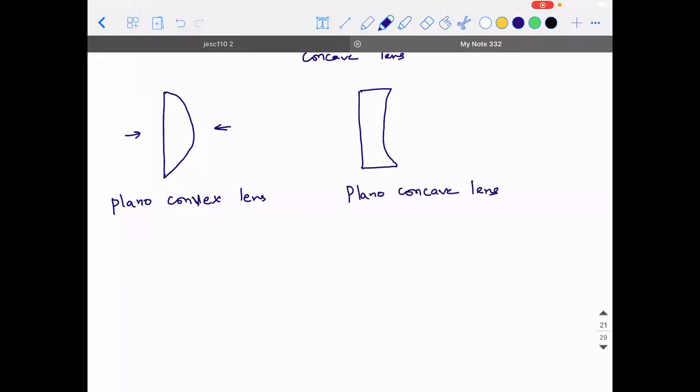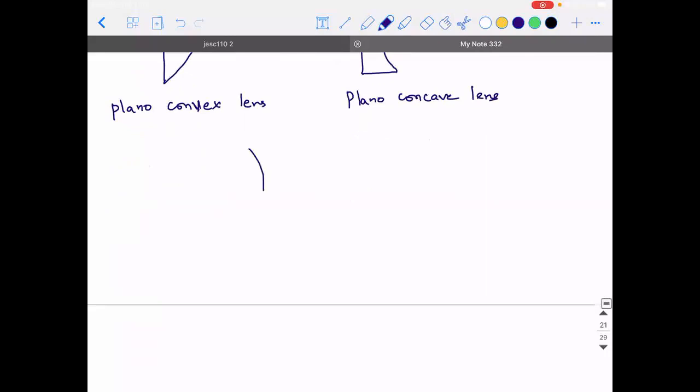Yes, it is called a plano concave lens. If suppose I draw a lens like this, then this can be called a concavo convex lens. So you're able to understand? So this is how the naming structure is being given to all these lenses.